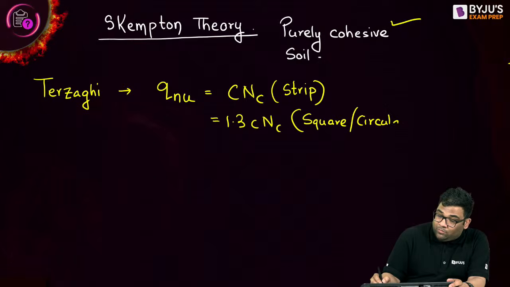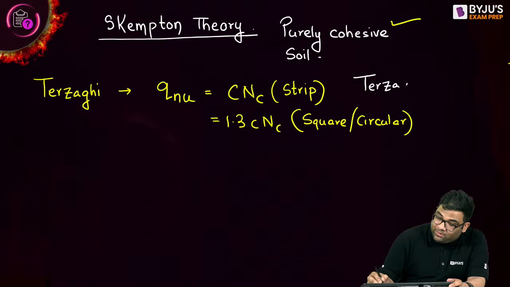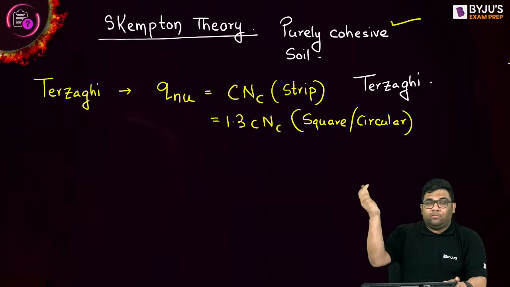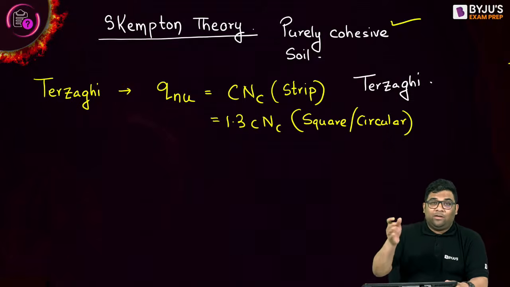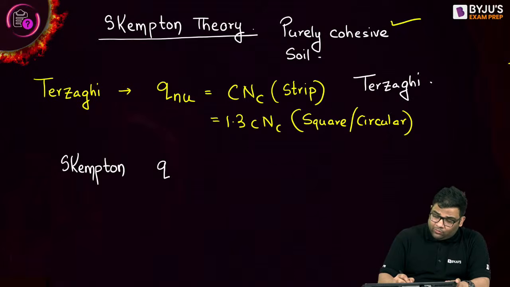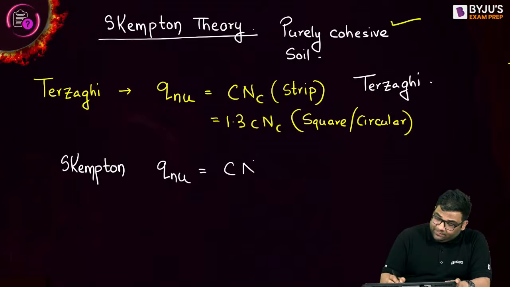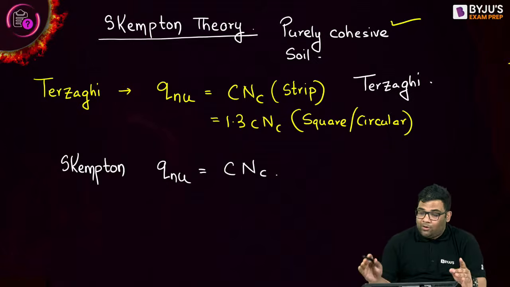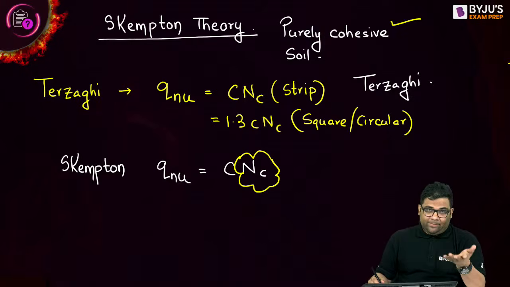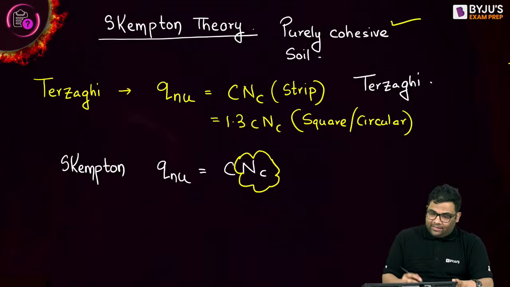This is as per Terzaghi. Skempton told that he would also give his theory, so that after 50-60 years some people will tell his name also. Skempton gave his theory and told that Q net ultimate will always be C and C, whether it is strip, square or circular. But this NC equation will change as per the shape and depth of the footing. Let us understand that.